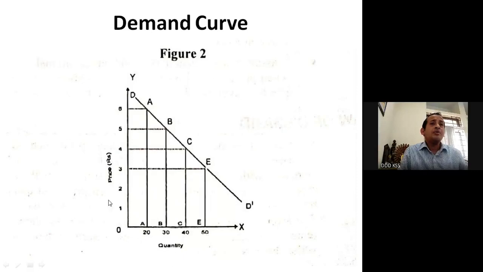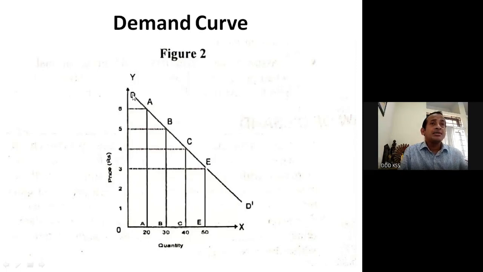When the price is ₹3, quantity demanded is 50. When the price is 4, this is point C, quantity demanded is 40. When the price is 5, quantity demanded is 30. Finally, when the price is 6, quantity demanded reduces to 20 units.